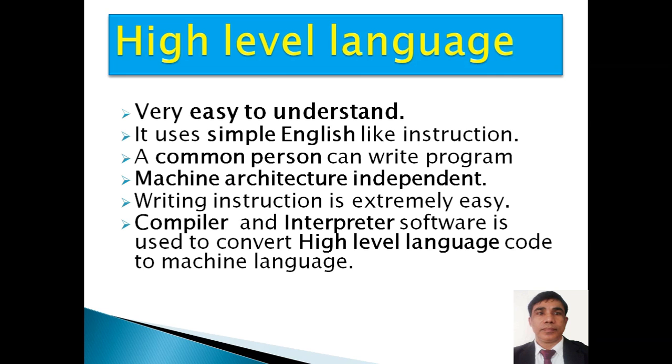Compiler and interpreter software is used to convert high level language code to machine language. Since high level language cannot be directly understood by the computer, we need these translators.